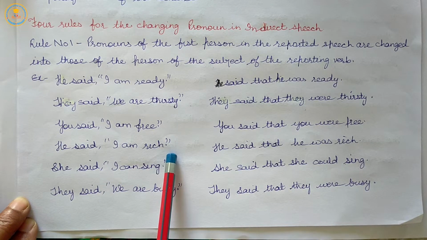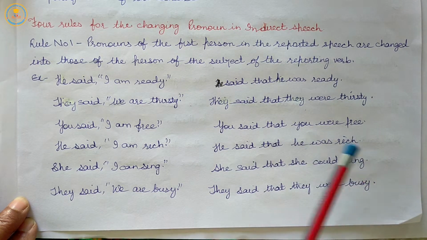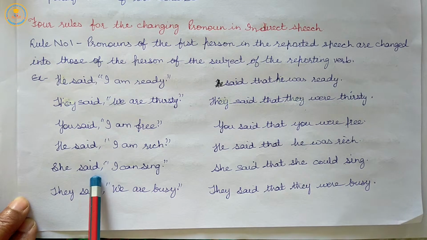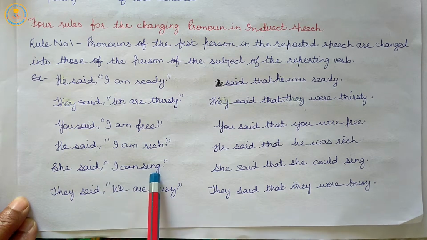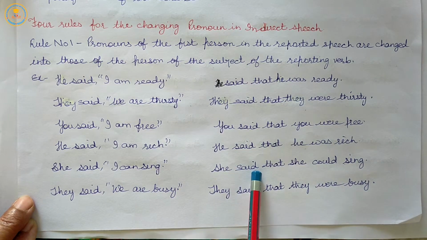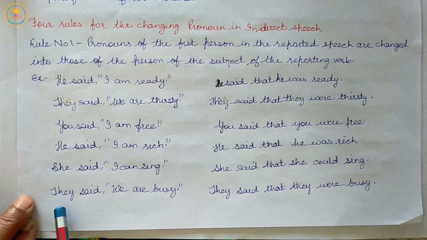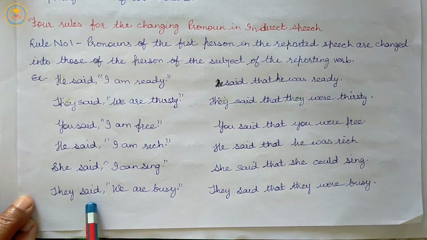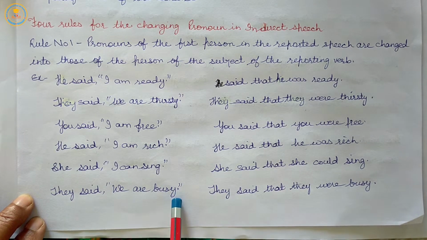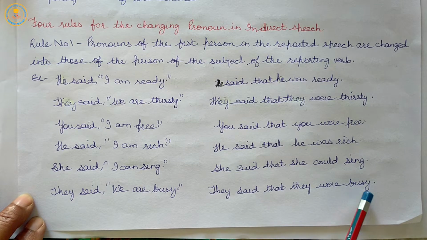He said that he was rich. She said, "I can sing." She said that she could sing. They said, "We are busy." They said that they were busy.